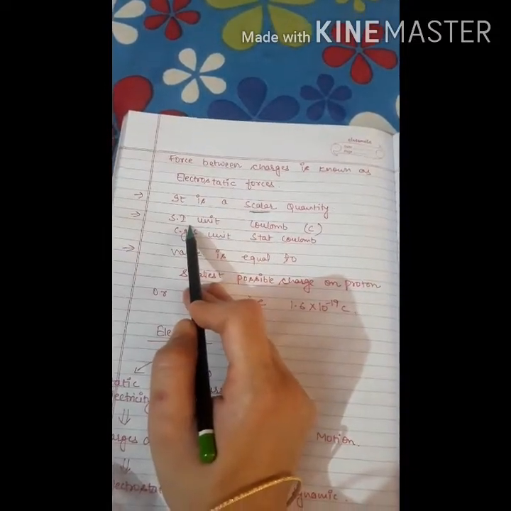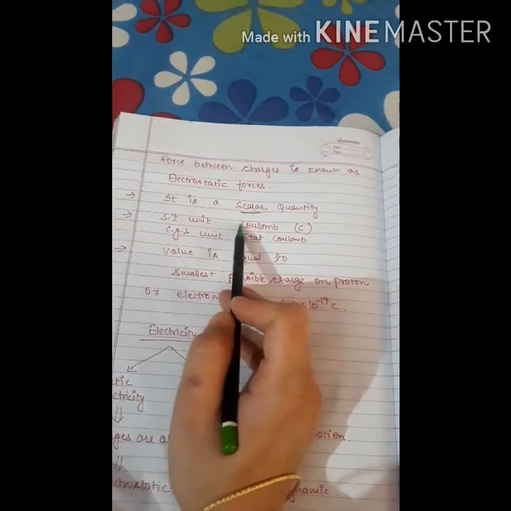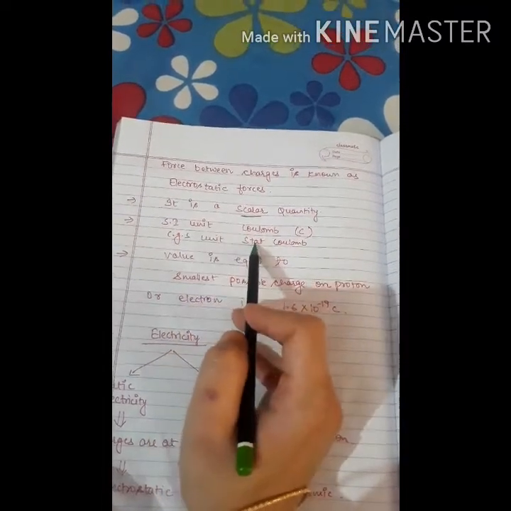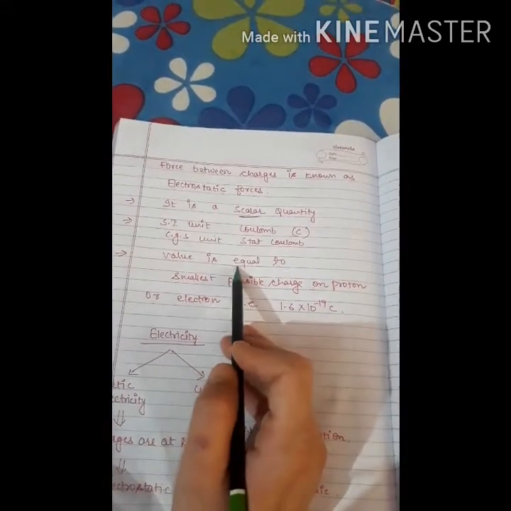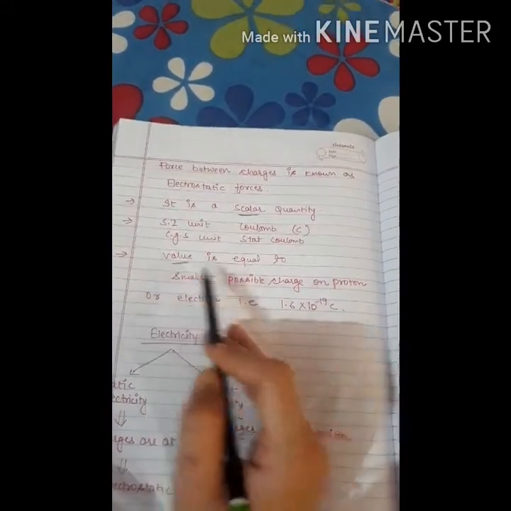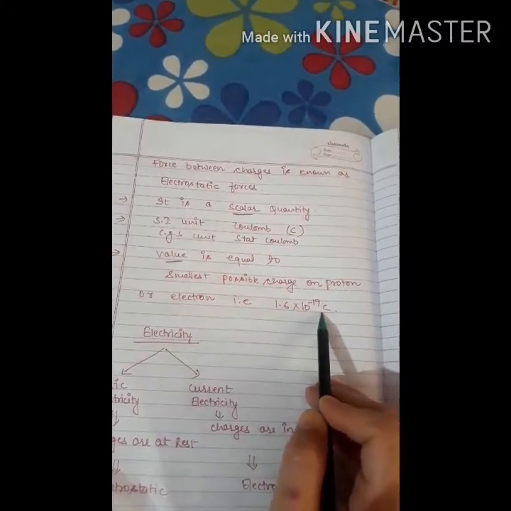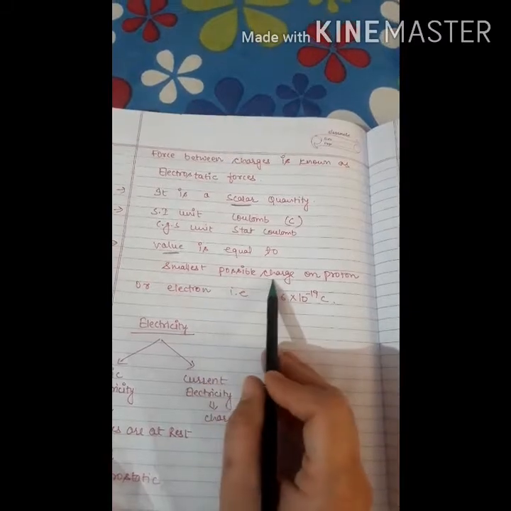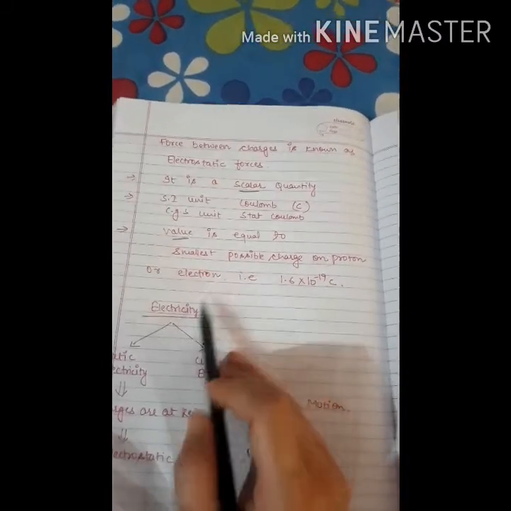If we talk about the unit system, the SI unit of charge is the coulomb and the CGS unit of charge is the stat coulomb. The value of the charge is 1.6 into 10 raised to power minus 19 coulomb. It is the smallest possible charge on a proton or electron.